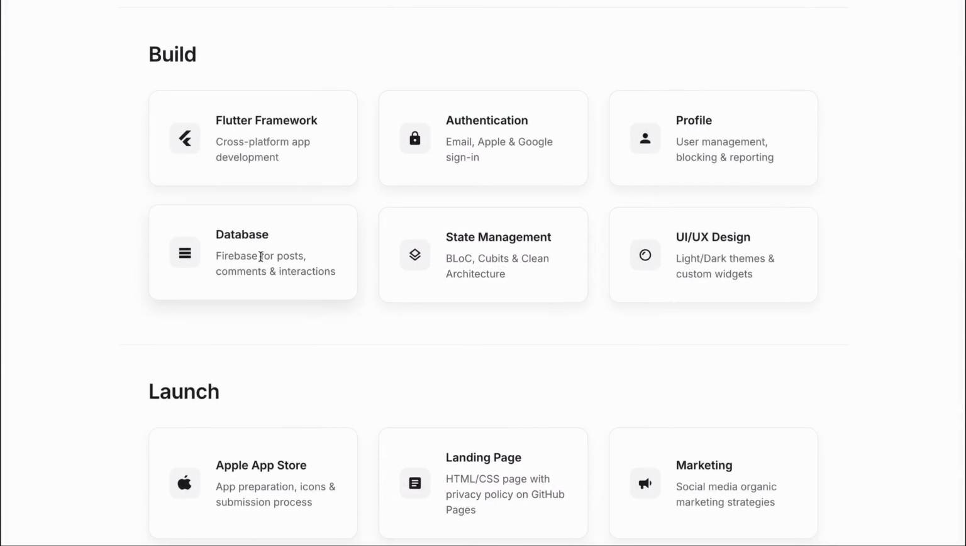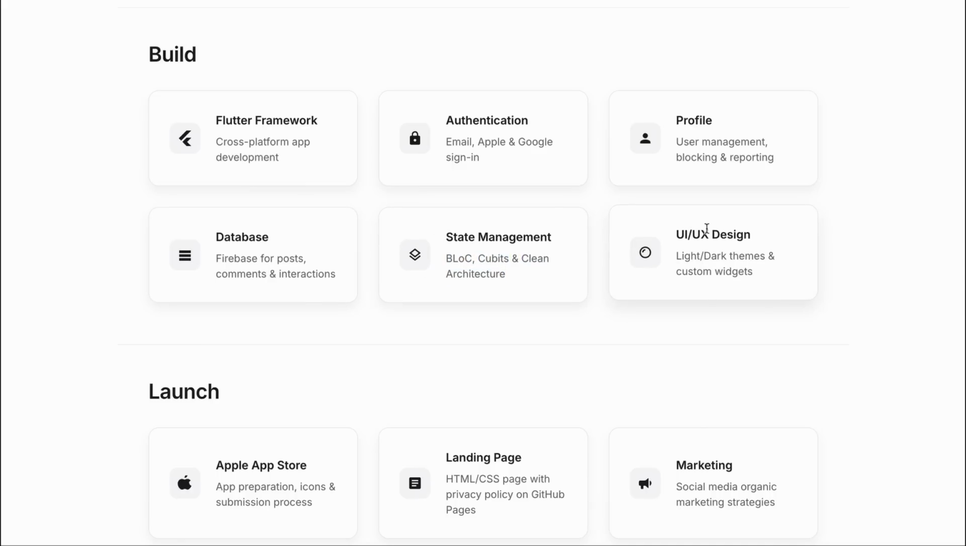When it comes to storing the data, we will use Firebase, and I want to mention here that the code is organized in a clean architecture type of way, such that any database of your choice should be easy to swap out here. Speaking of which, for the state management, we will use BLoC and Cubits, which I absolutely love.